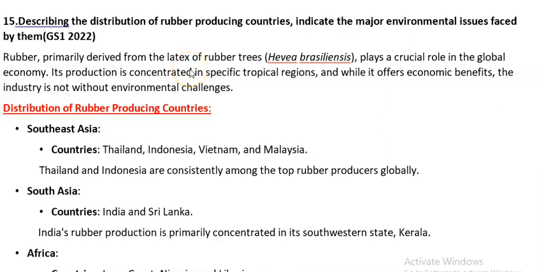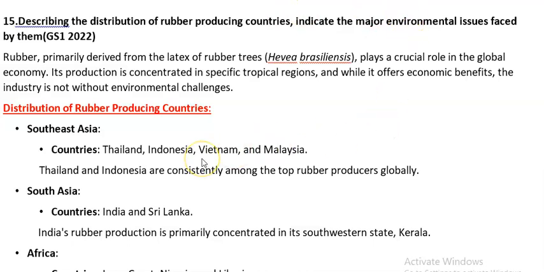Describing the distribution of rubber producing countries, indicate the major environmental issues faced by them. The question is about rubber. What is rubber? We know, we'll be introducing rubber. Then, as I always tell, create a blueprint in your mind for how to generate points. The first part of the question is the distribution of rubber producing countries. Then the second part is the environmental issues associated with it.